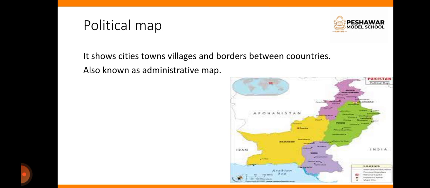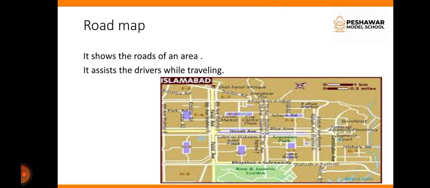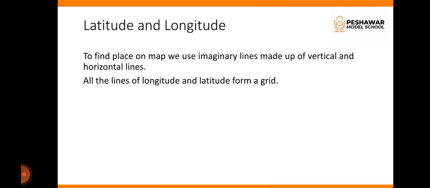In this picture you can see the political map. Relief map shows us the height of hills and mountains from the sea level. Road map basically shows us the roads of an area. It is basically used by the drivers while traveling. In this picture you can see the road map of Islamabad.